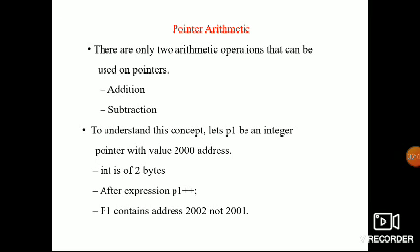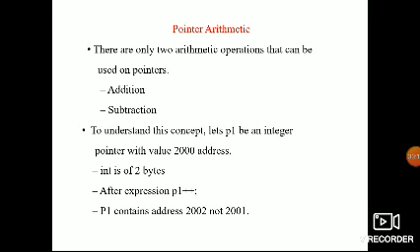Coming to Rule 5, we cannot perform bitwise operations between two pointers. What are the bitwise operators? We have the ampersand symbol, bitwise AND, bitwise OR, and bitwise NOT. These are the three symbols we will be using. We cannot perform bitwise operations between two pointers.